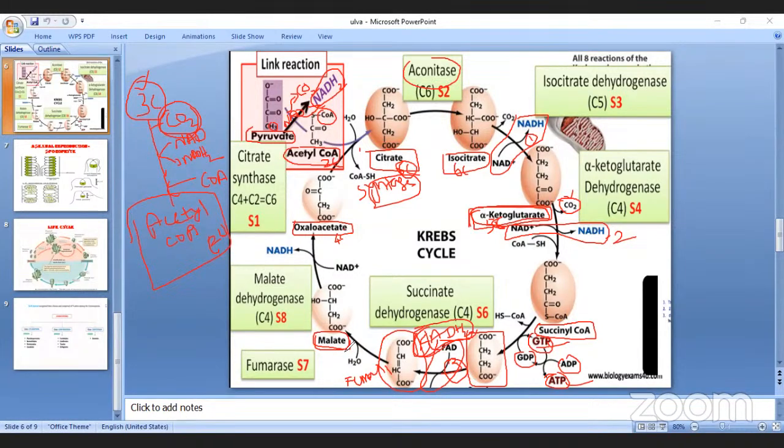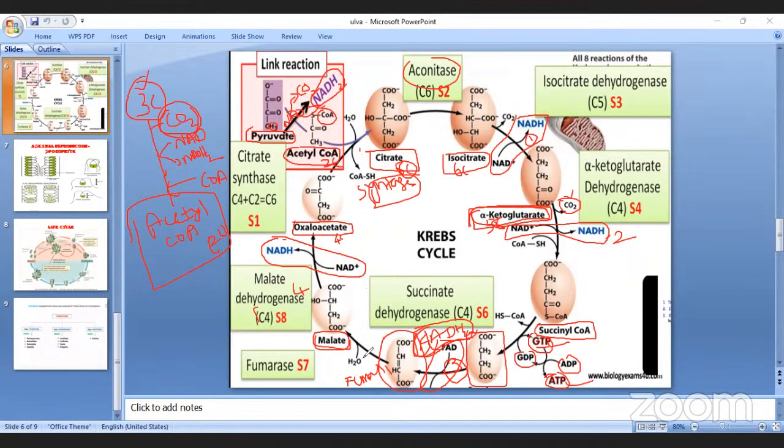And again here the fourth oxidation takes place. In the fourth oxidation, NAD converts into NADH2.